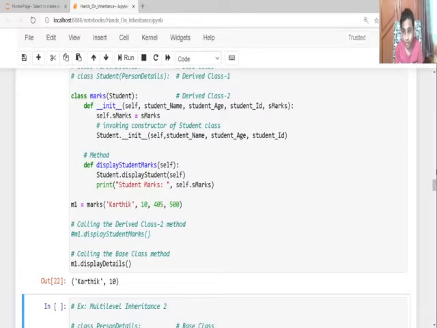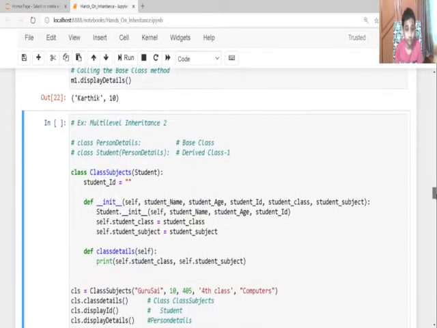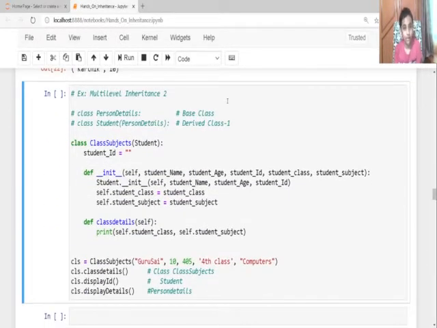Now let me show you another example. Multi-level inheritance 2. As I said, class person details is the base class, and class student, inheriting from person details, is derived class 1. So I'm going to create another multi-level inheritance, class subjects, and it's inheriting from student.